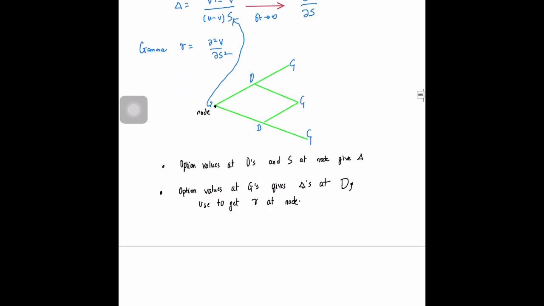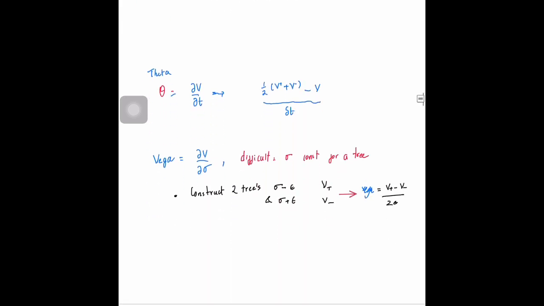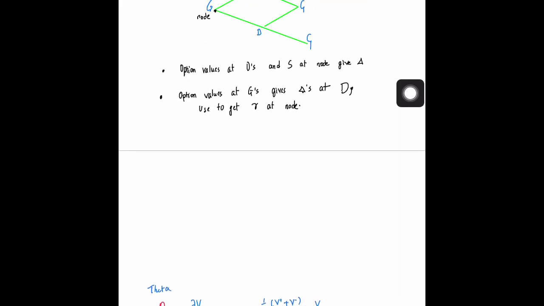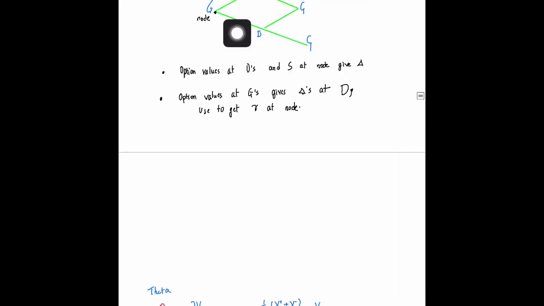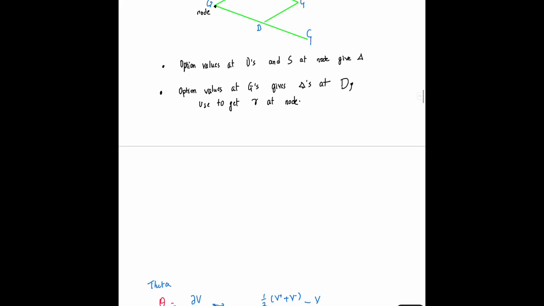Next, when we're evaluating the value of theta, this is just how much the value changes as a function of time. On average, if you look here at time t, this has gone up to a value V plus, and this has gone to a value V minus. Look at the average value, which is half of that, subtract the value over here, and divide by delta t. In the limit dt goes to 0, this will give you the value of theta.